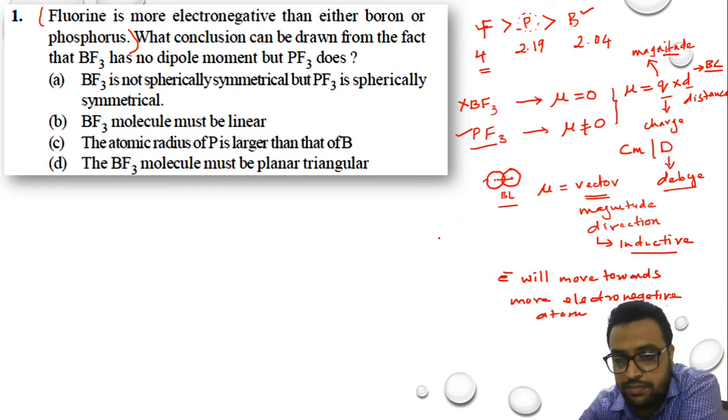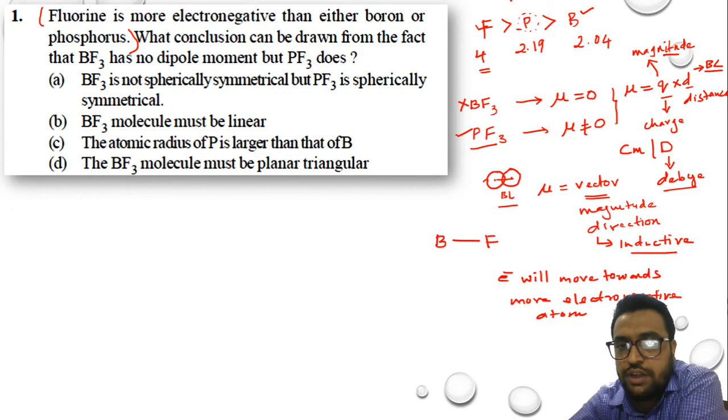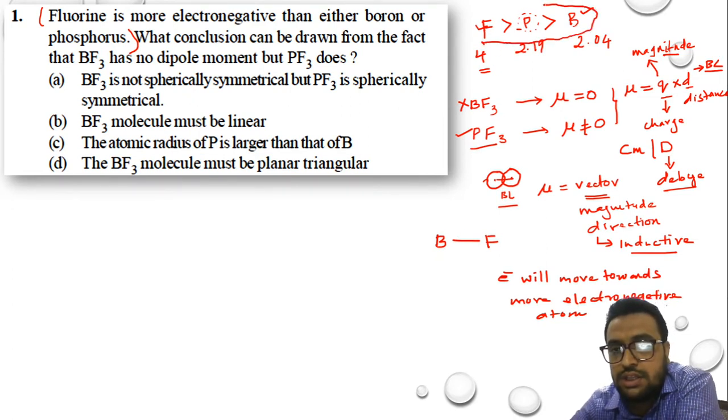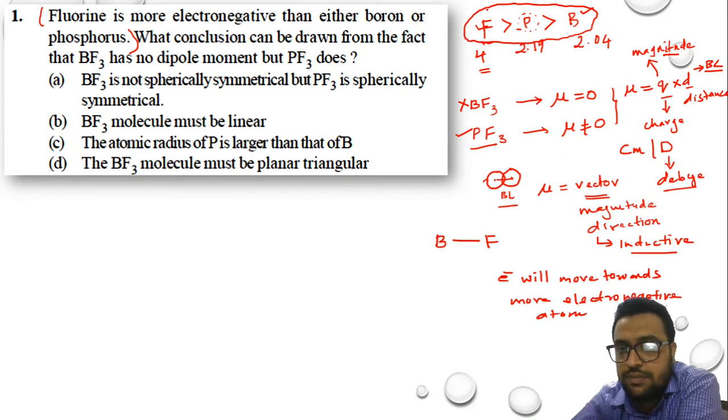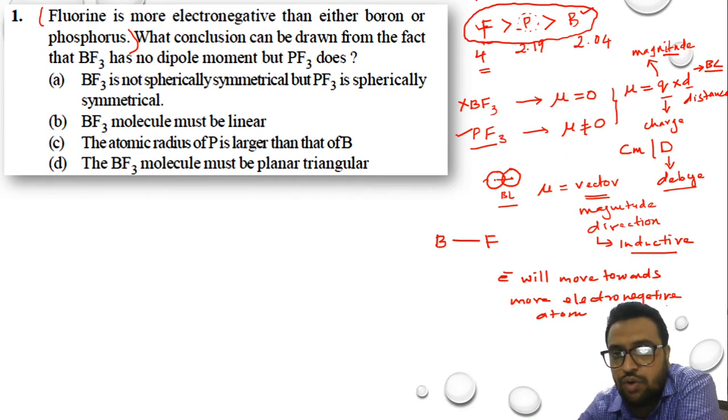Suppose, for example, here I have boron which is connected with fluorine. If I talk about which is more electronegative, here we have the series given. In this series we know that fluorine is more electronegative in comparison with boron and phosphorus.